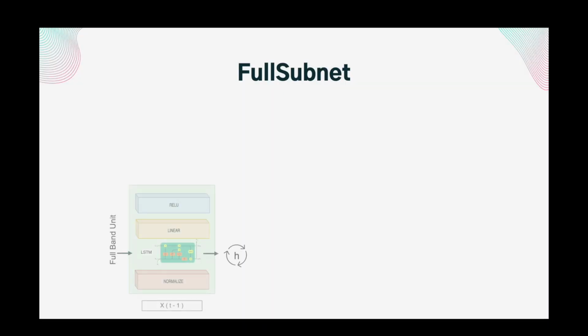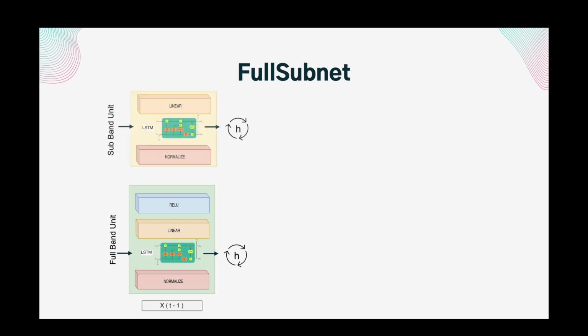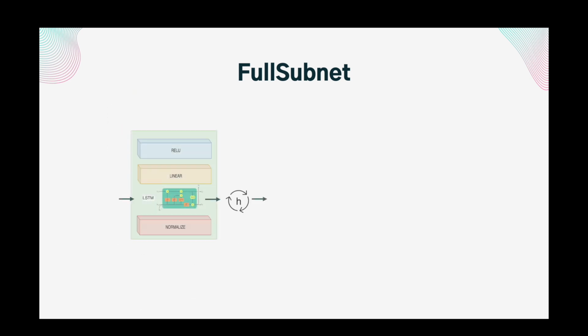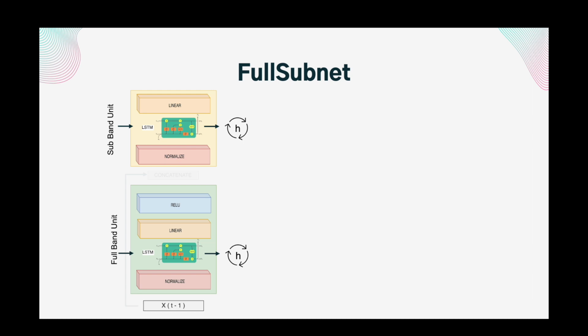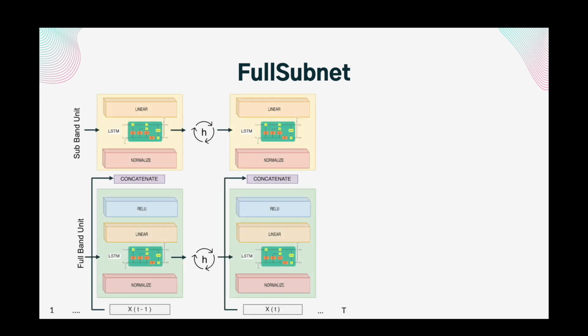A skip connection connects the output of the ith layer of the encoder and the input of the ith layer of the decoder. The full subnet architecture consists of a full band unit that captures long-distance dependencies and a subband unit that attends to local spectral patterns. The audio is first passed to the full band unit, which consists of normalization, a recurrent network, and a final linear projection and activation layer. This output is concatenated with the original input and passed into the subband unit. The subband unit is similar to the full band, but does not have the final activation layer.